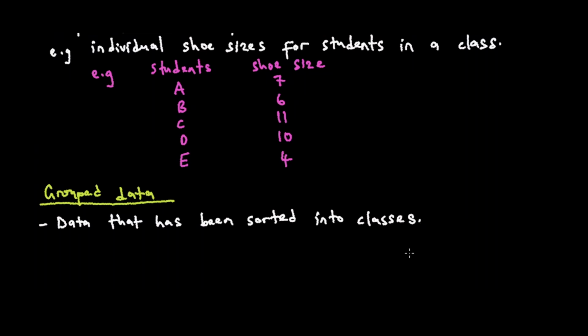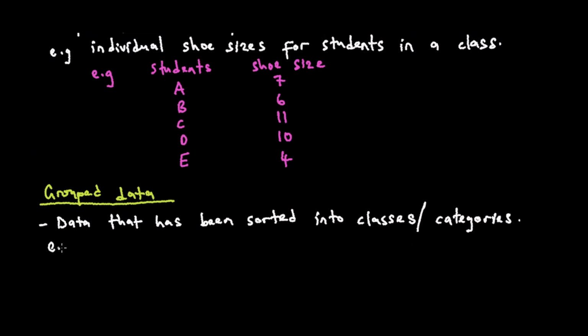For example, let us look at the shoe size again. Shoe sizes of students in a class put into categories like sizes 4 to 6, sizes 7 to 9, and so forth. Saka panapa, this has been sorted into classes or categories.